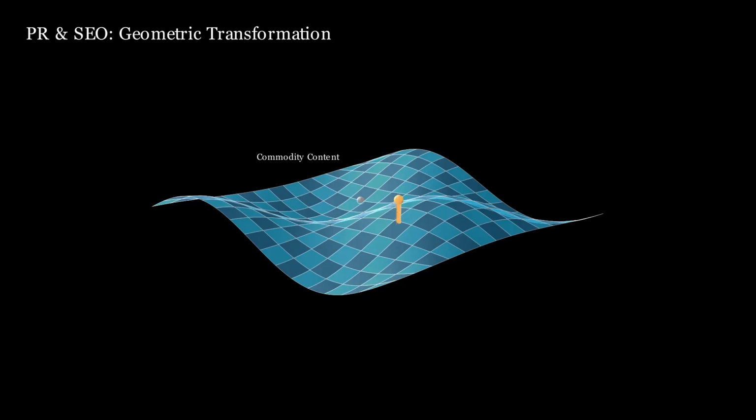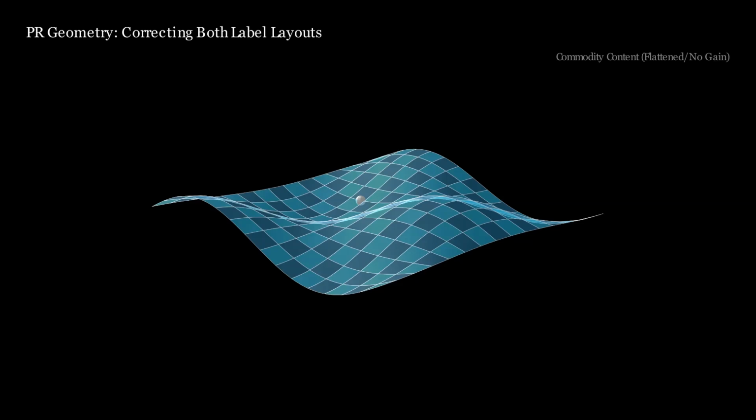Phase 3. Scaling the z-axis. Conversely, an original PR source introduces authentic value, primary data, and genuine information gain. Geometrically, this unique substance shoots straight up into the z-axis, creating an uncompressed spatial volume.